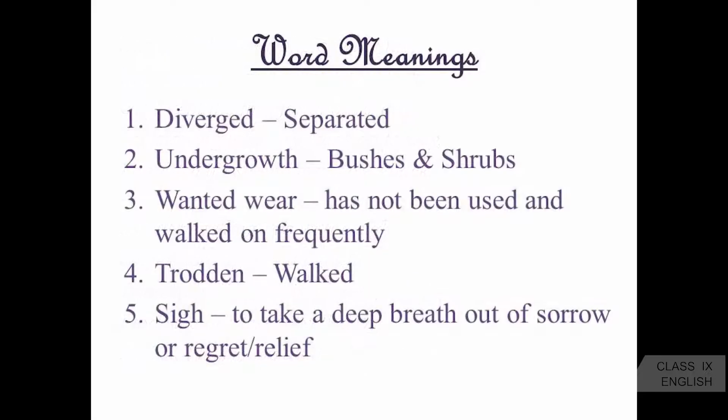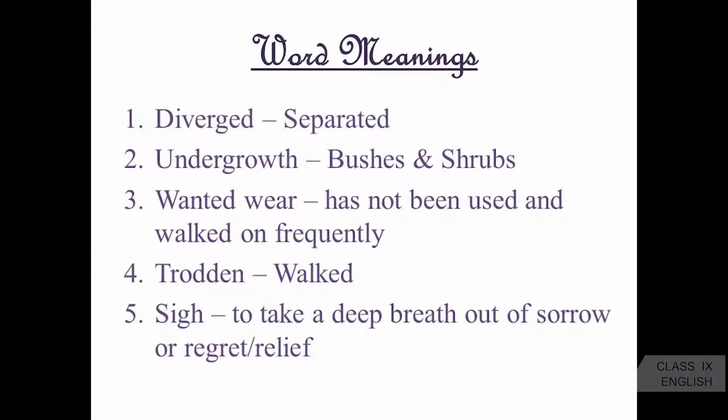Now, let's look at some of the words from the poem and try to know what they mean. Diverged means separated. Undergrowth means bushes and shrubs.